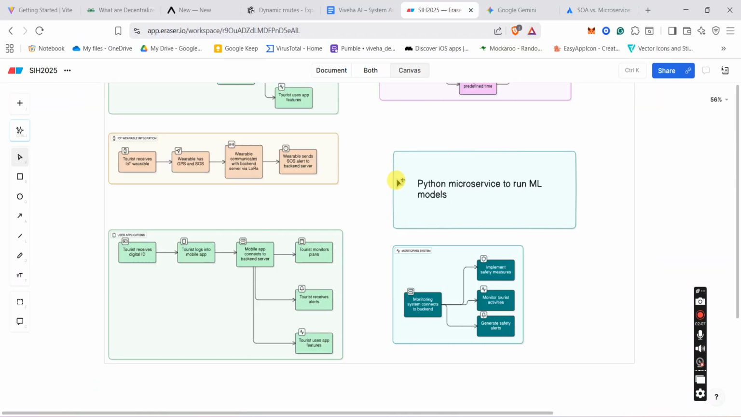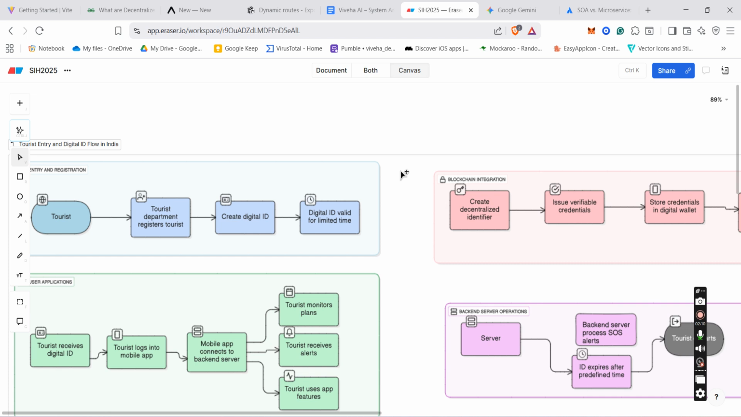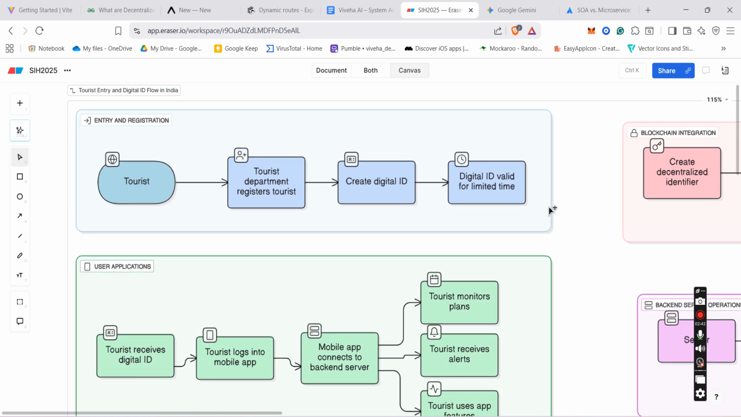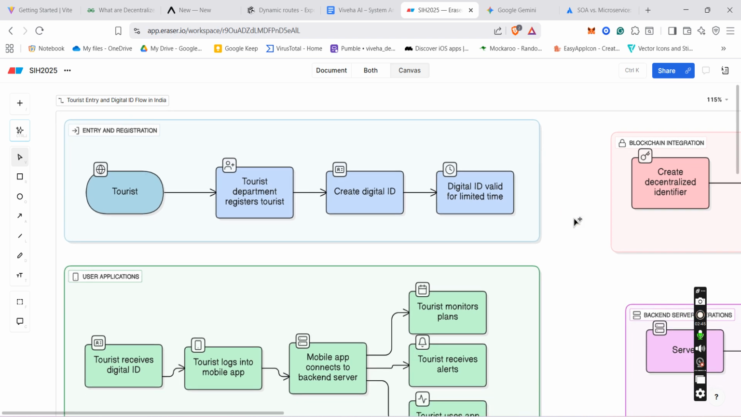So our system architecture will be like this. First of all, the tourist will meet the tourism department, and there the tourist will provide their KYC details like their name, address, phone number, email, passport number, Aadhaar number, etc. The tourism department will take all those details and enter them in a dashboard that will be created using the React framework, in the form of a website.